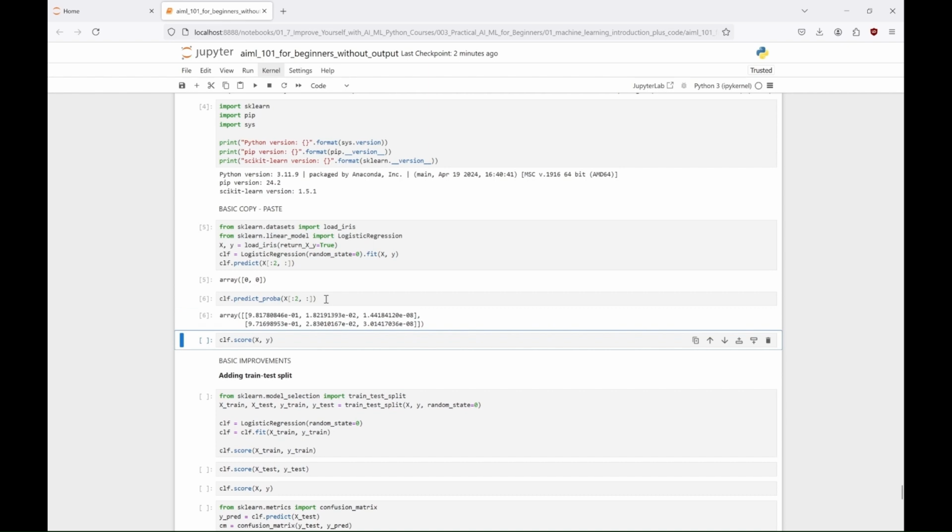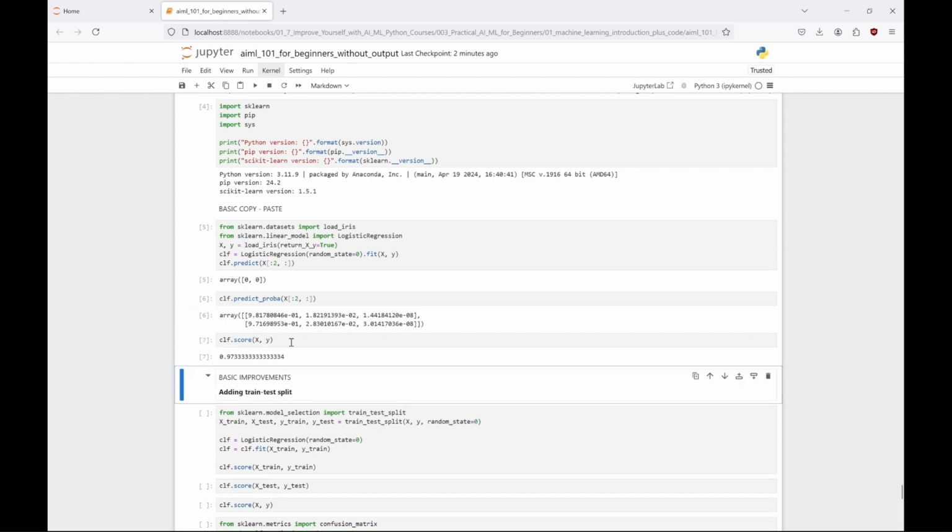The second array means that the model predicts a 97.17% probability that the second sample is class 0, a 2.83% probability for class 1 and again, a practically 0% probability for class 2. In both cases, the model is highly confident that the first two samples belong to class 0, iris setosa. This probabilistic approach helps understand the model's confidence in its predictions, rather than just the final class. And finally we get the overall score of the model on our dataset. A little over 97%.